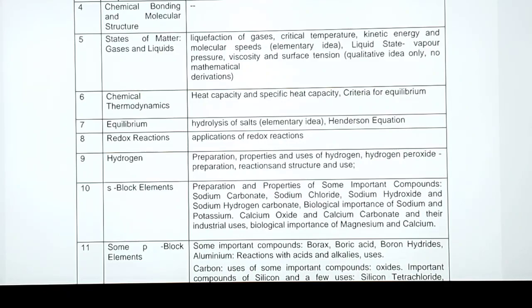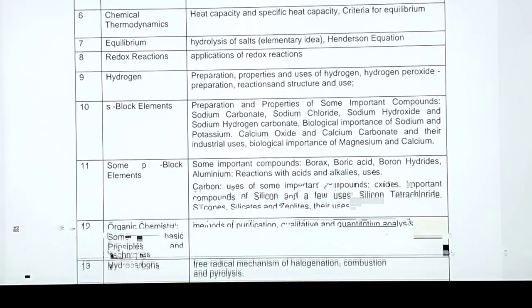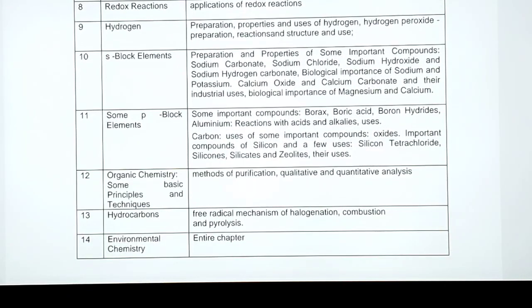In the 6th unit, which is chemical thermodynamics, heat capacity and specific heat capacity and criteria for equilibrium is not there now. 7th unit, that is equilibrium: hydrolysis of salts and Henderson equation is not in your 11th syllabus for this session.